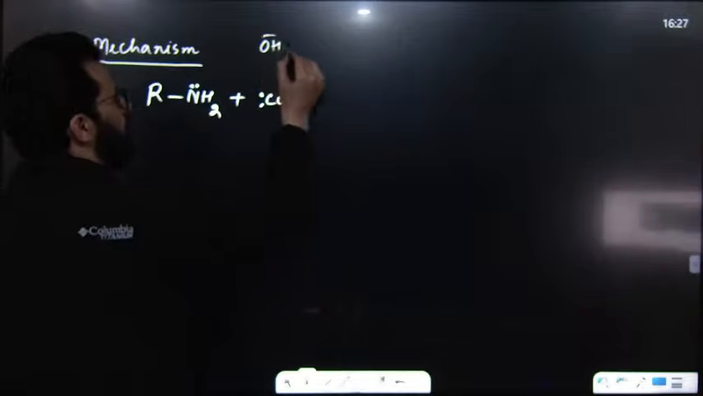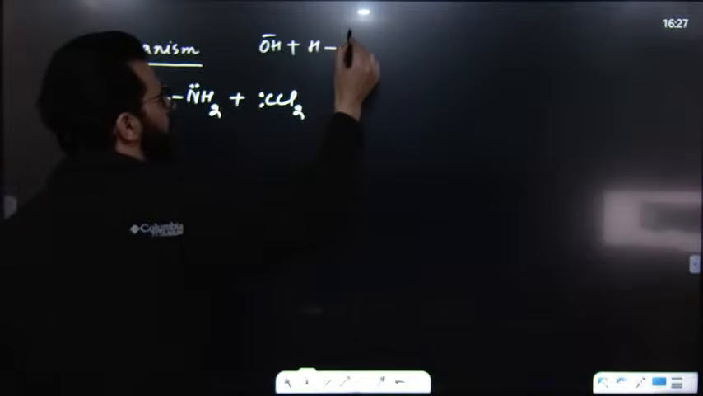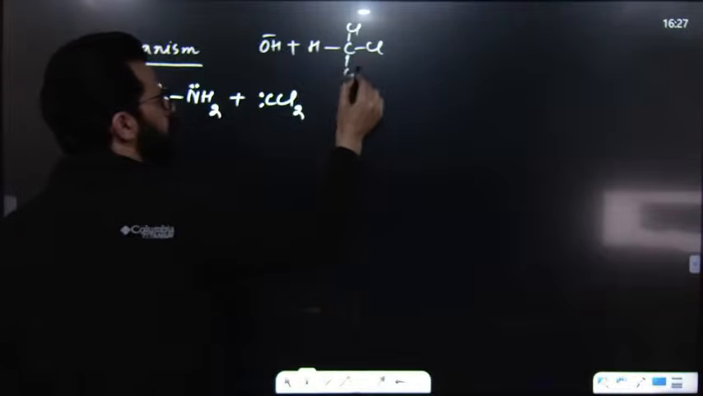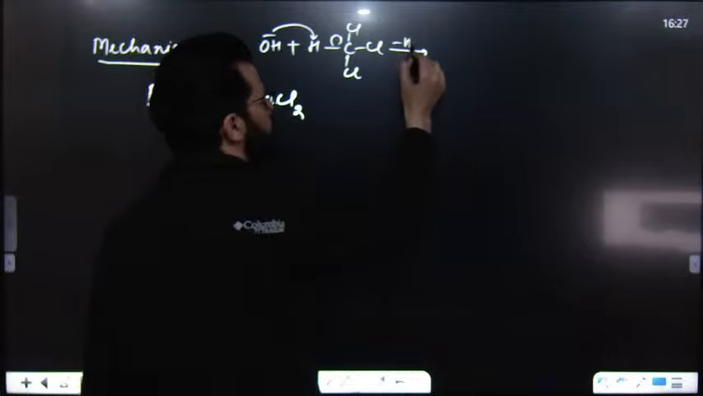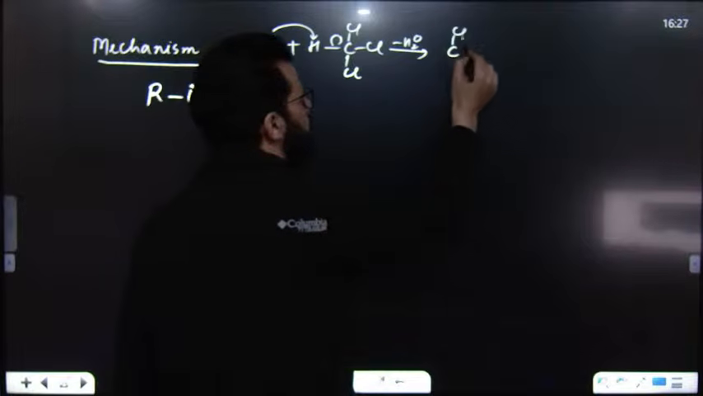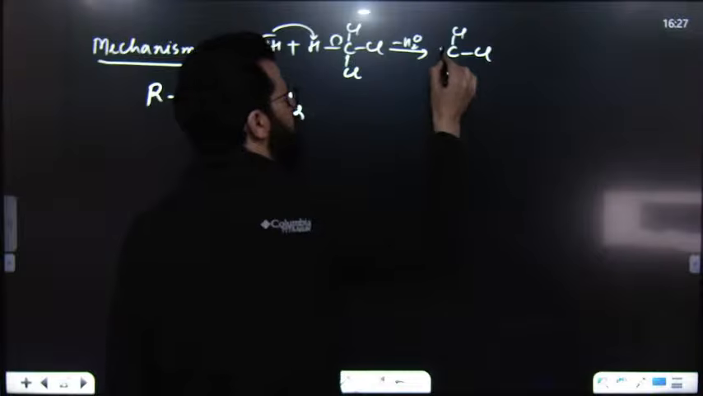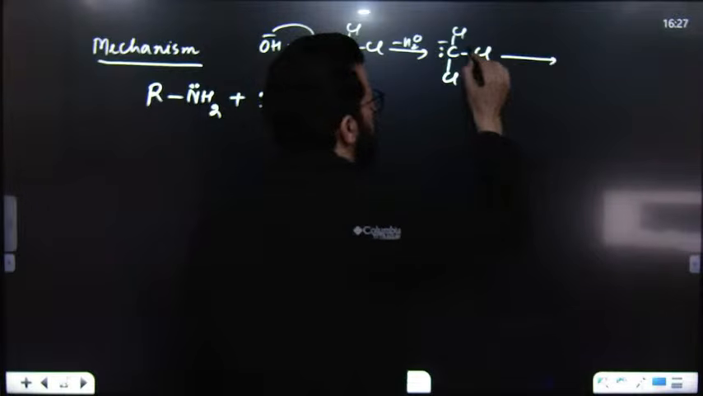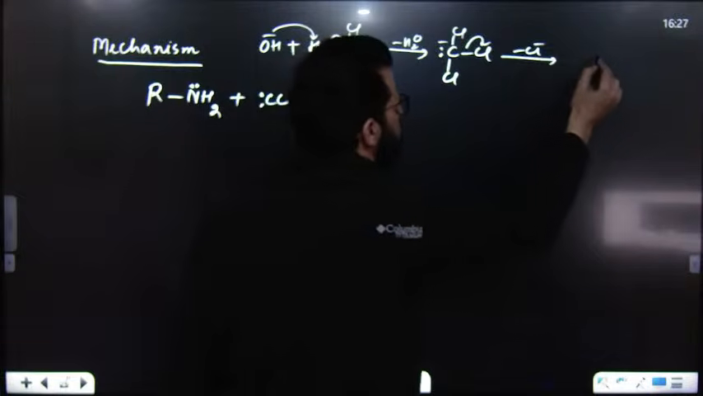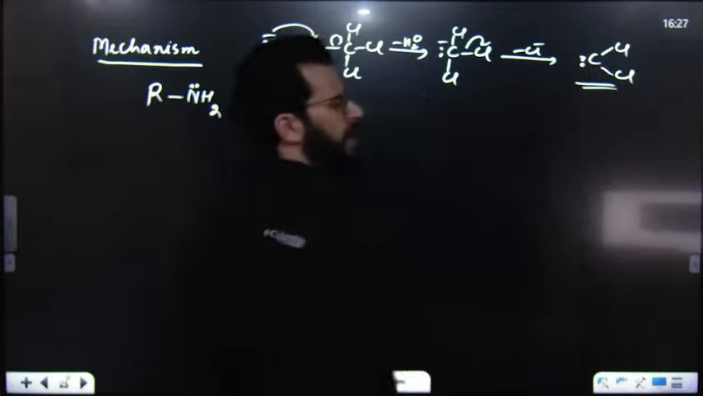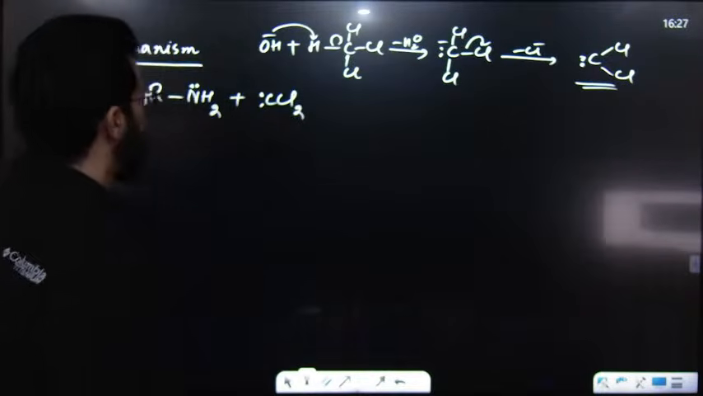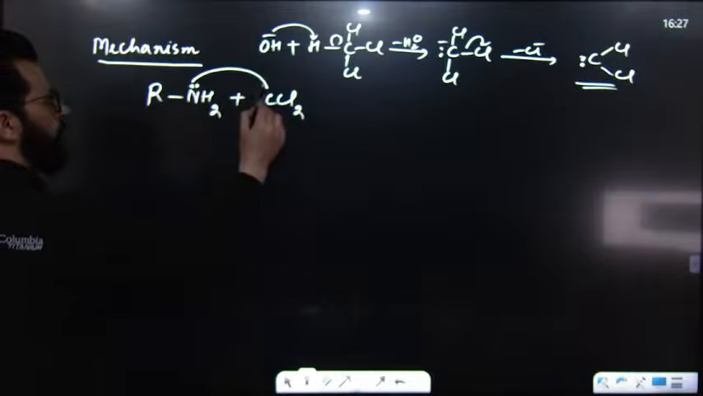Say, for example, OH minus will simply abstract H from chloroform, and it will first result in the formation of a carbanion, and after that, it will lose Cl and result in the formation of dichlorocarbene. So this dichlorocarbene will act as an electrophile during this reaction. Now, this will attack over this.